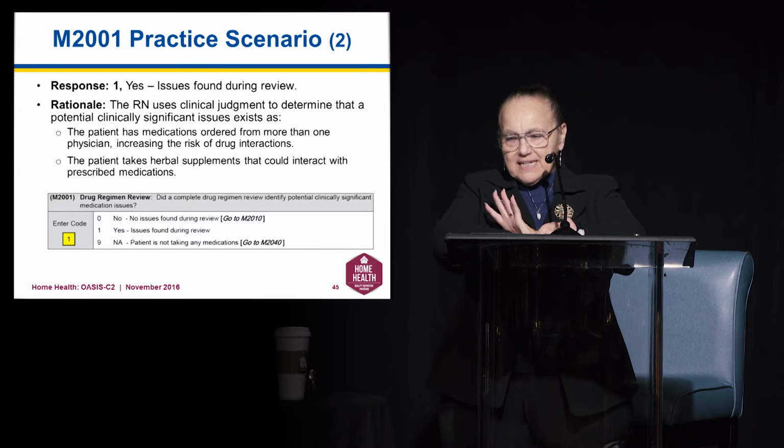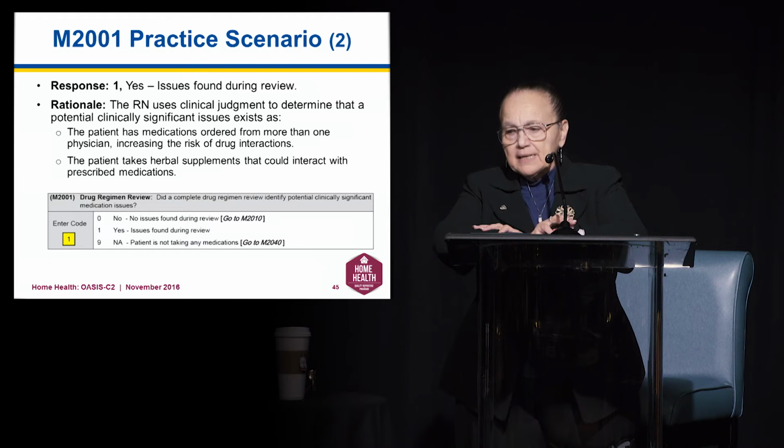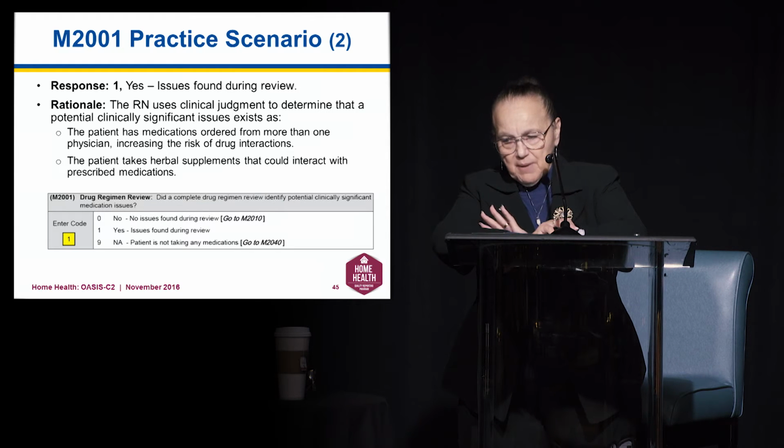Okay. The correct answer is, in fact, that issues were found. The nurse uses her clinical judgment to determine that a potentially significant issue exists. The patient has medications ordered from more than one physician, increasing the risk of drug interactions. This is a very significant issue.